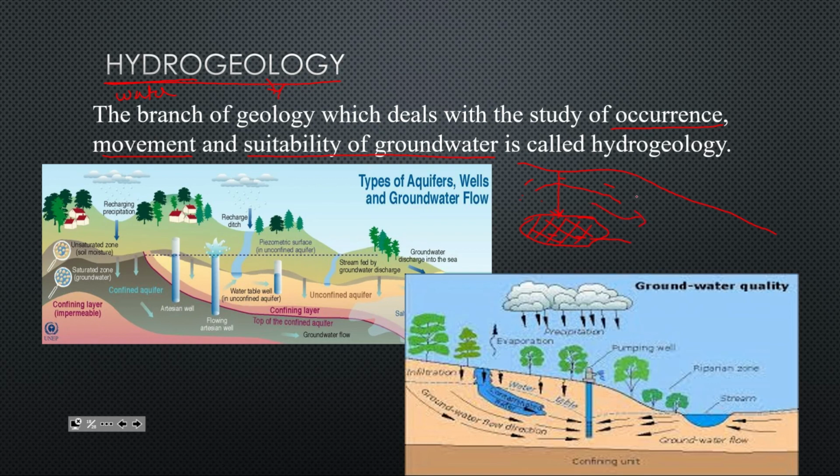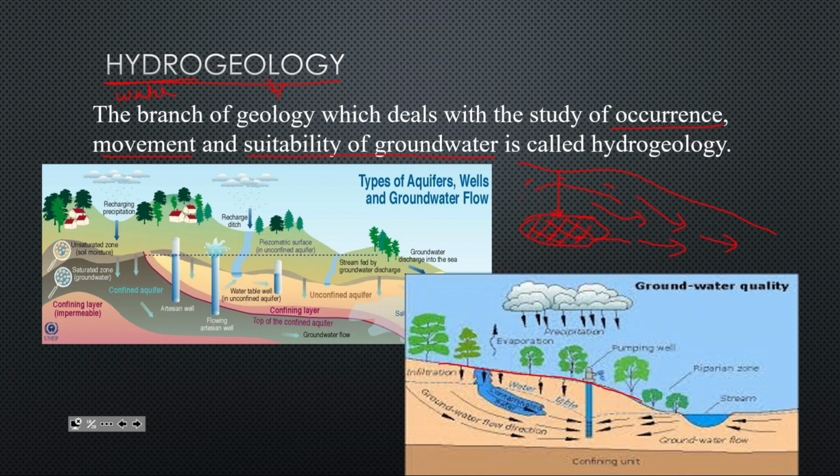How is the movement of that water? That is nothing but how the water is moving, in which direction. And suitability: suppose this is water we are going to use for drinking purposes, whether it is suitable for that or not, whether it is suitable for agricultural purposes. All those things will be studied under hydrogeology. Here you can see the example I gave.